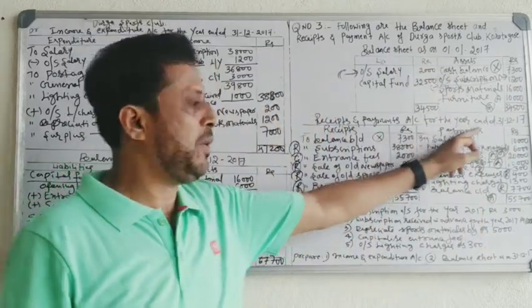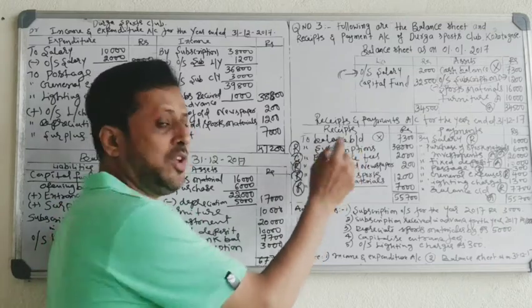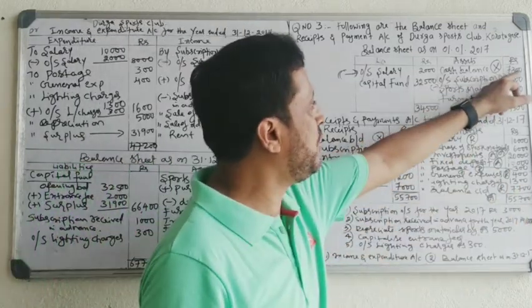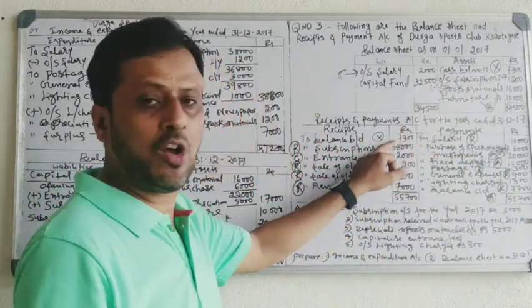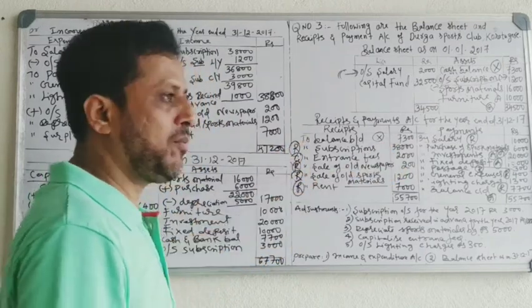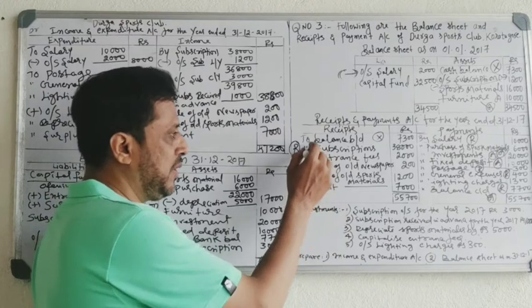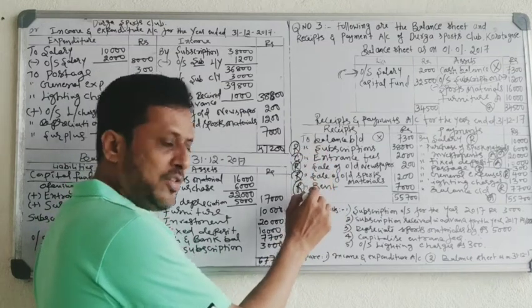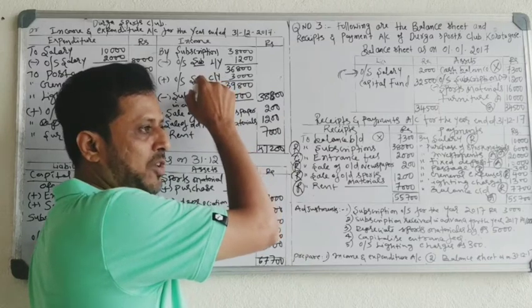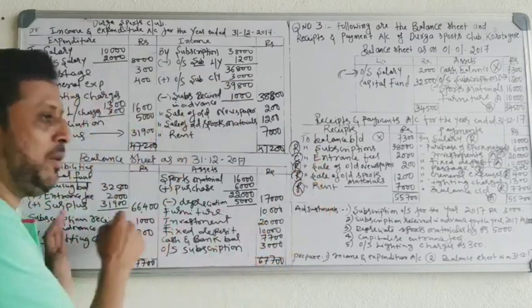You have the receipts and payments account. Balance brought down, this is last year's balance, 7,300. The last year cash and bank balance, don't record it. See the other items. You have to identify the other items. If these items are revenue receipts, record them in the income and expenditure account. If these items are capital receipts, then record them in the balance sheet.